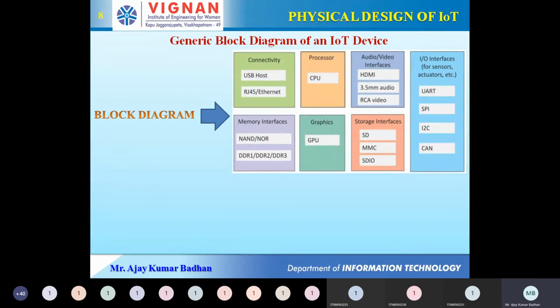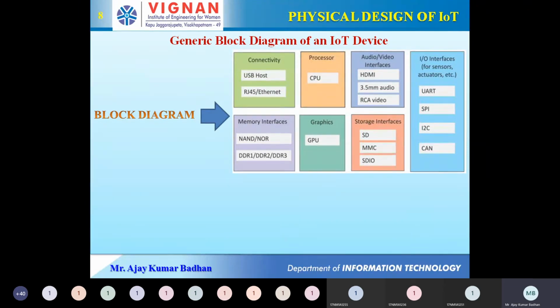Now in this generic block diagram of IoT devices, what is shown is that these devices will have several different types of interfaces. I think you know what I mean by interface, right? Any device that wants to interact with another device should have some kind of interface. If I'm talking to you right now, delivering a class, I am doing it with the help of one interface. What is the interface we are using here? Teams. If this interface is not there, we may not be able to interact with each other.